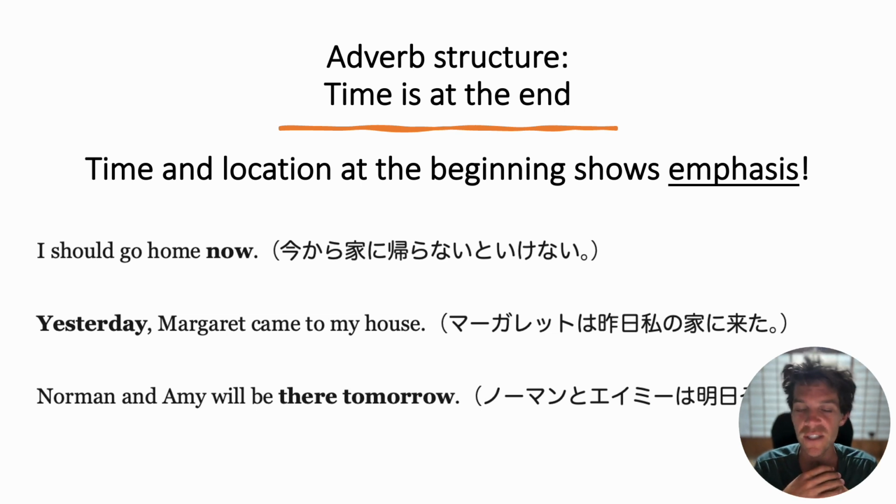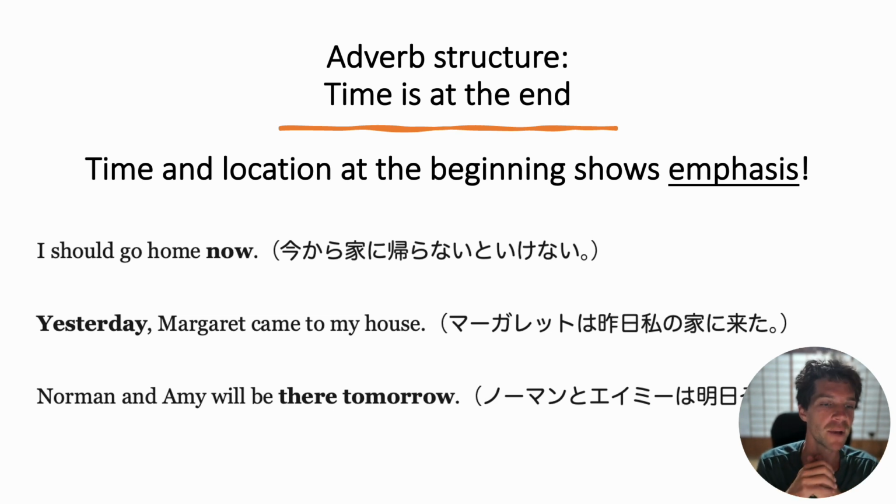And when you do this, it usually shows emphasis unless you want to separate time and location. For example, yesterday, Margaret came to my house. This is emphasizing that Margaret came to my house yesterday only. So the next sentence in a writing could be, the day after, Nic came to my house. So we're emphasizing the time for each person by putting the time first.